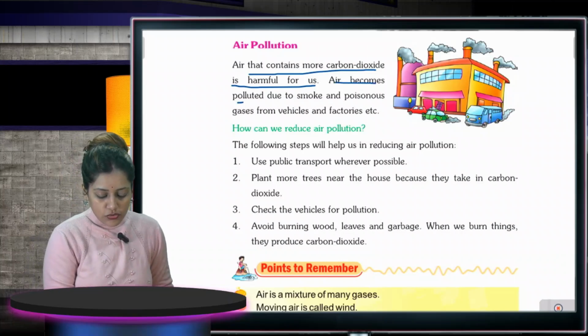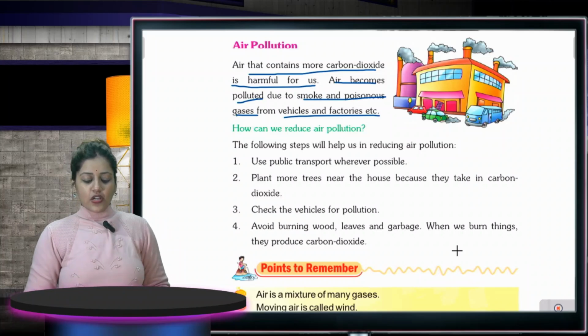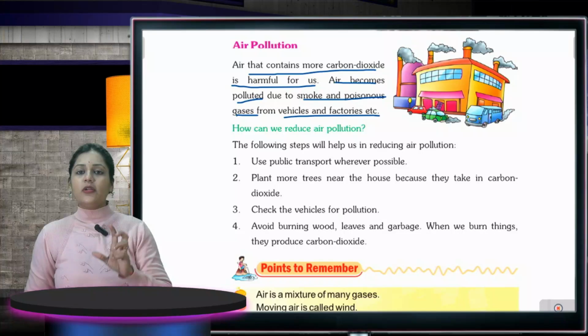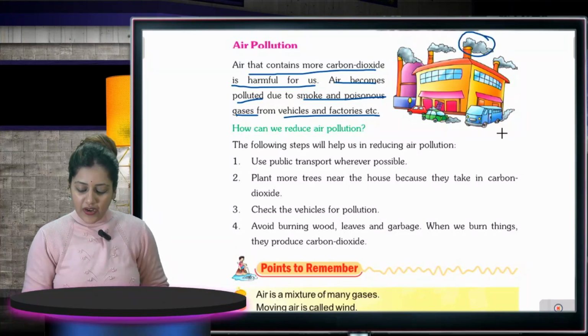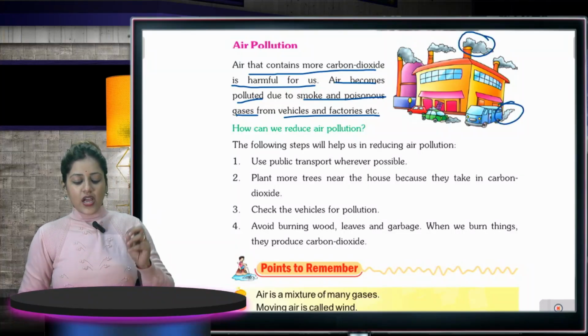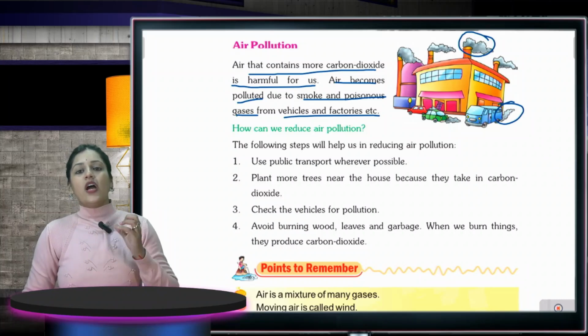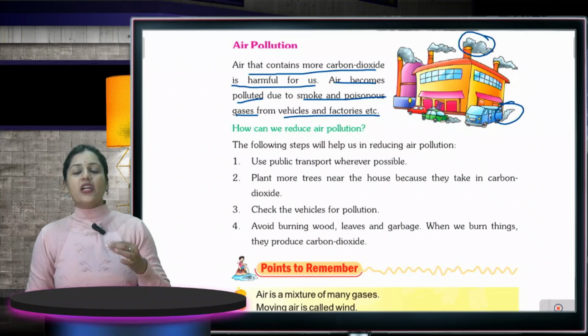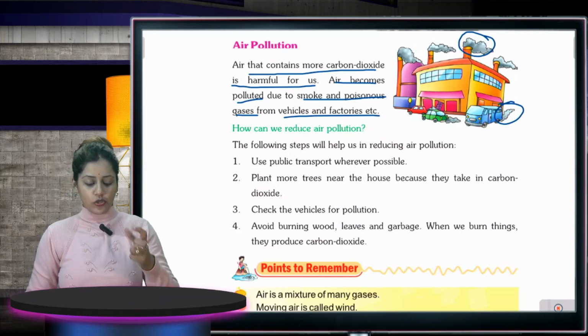Air becomes polluted due to smoke and poisonous gases from vehicles and factories. So what do you understand by air pollution? Air gets polluted by smoke from the factories, smoke from the vehicles, and this is poisonous smoke, and it contains a lot of carbon dioxide. So the air quality becomes poor and polluted.